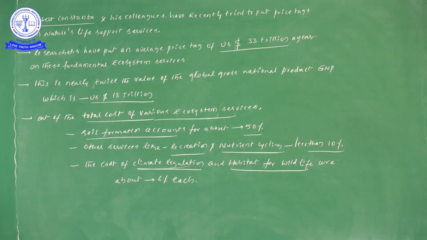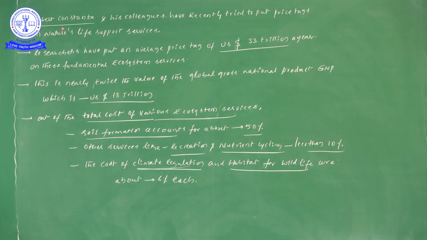Researchers have put an average price tag of approximately 33 trillion US dollars per annum.